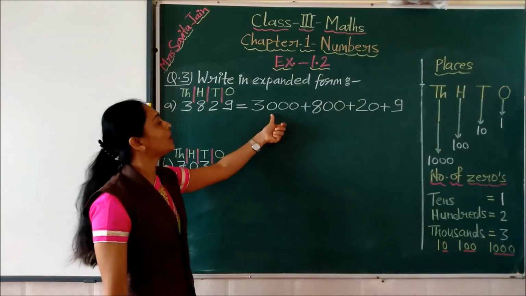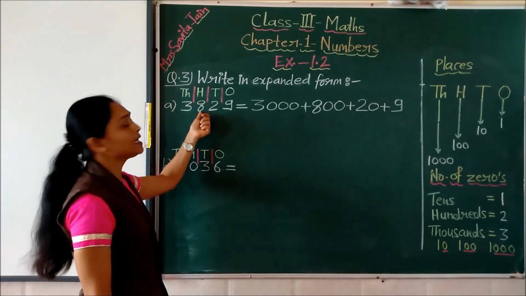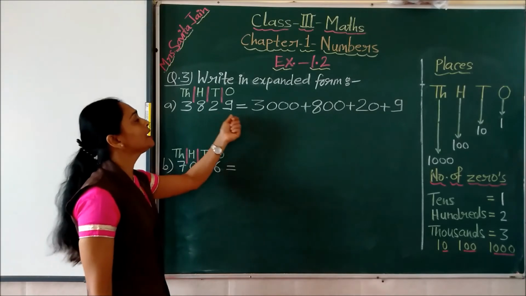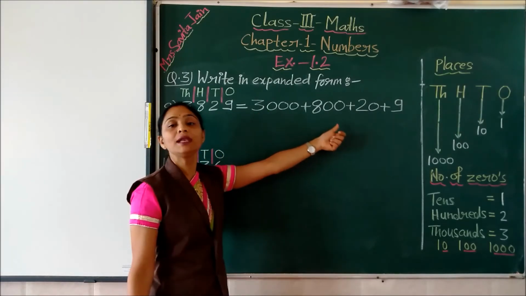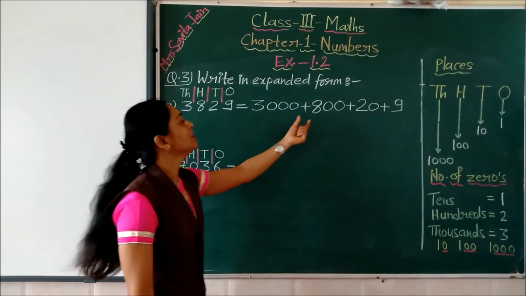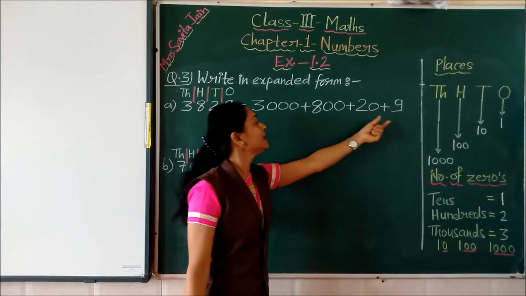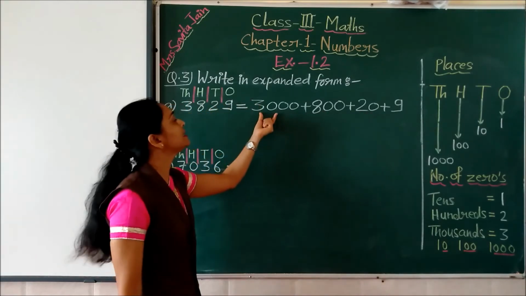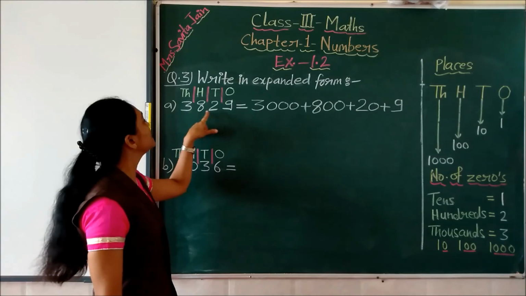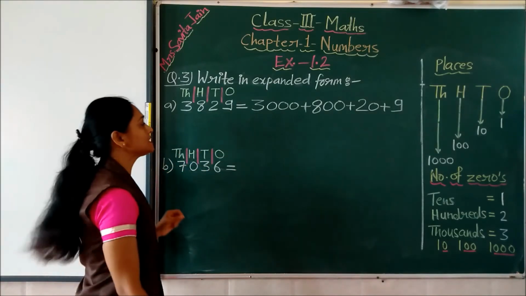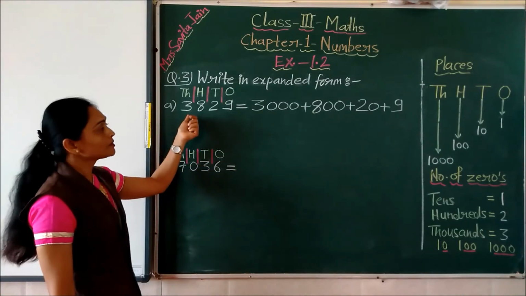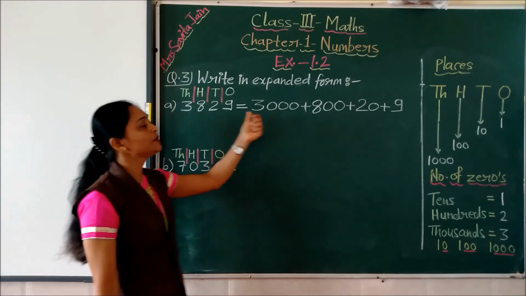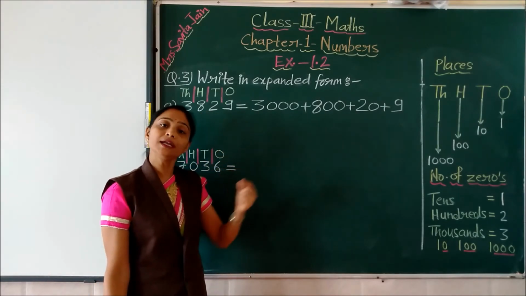So this way we got this number 3829 in expanded form like this: 3000 plus 800 plus 20 plus 9. These are the place values of these different digits. Yes children? So this question we have solved using the values of the different places.